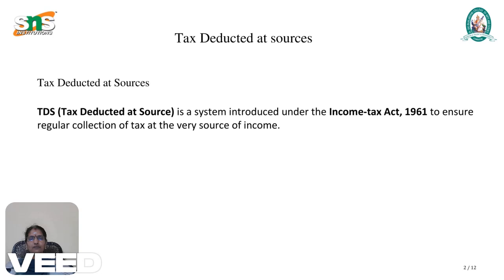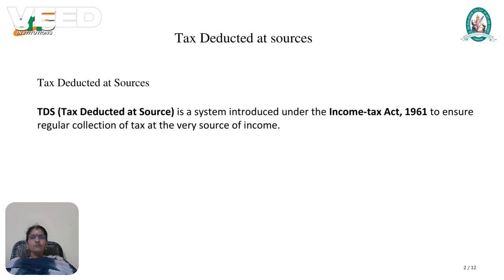Based on that we categorize the sources of income. The first is income from salary, second income from house property, third income from business or profession, fourth income from capital gain, and the last one is income from other sources. These are the very important sources when we calculate tax. This is the main important evaluation part under TDS.